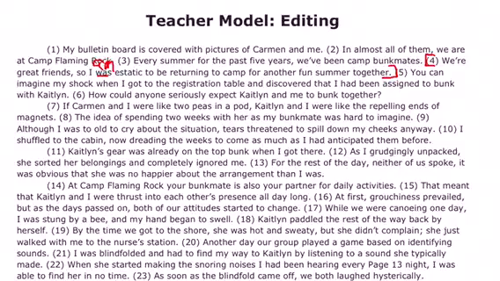I'll start with 3. Every summer for the past 5 years, we've been camp bunkmates. So we have been camp bunkmates. We were great friends, so I was ecstatic to be returning to camp for another fun summer together. You can imagine my shock when I got, that's past tense, to the registration table and discovered that I had been assigned to bunk with Caitlin.